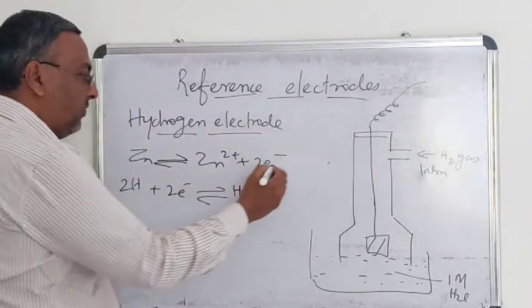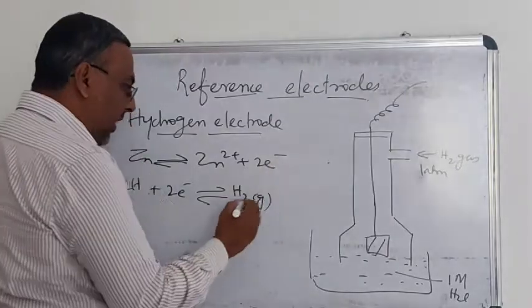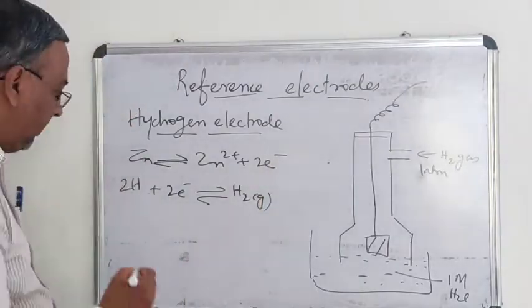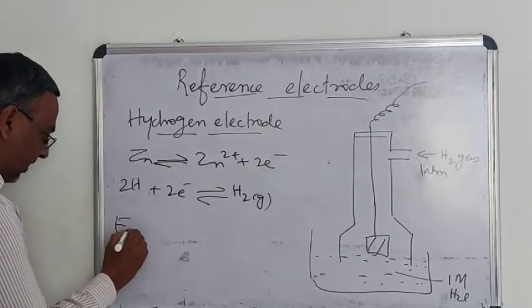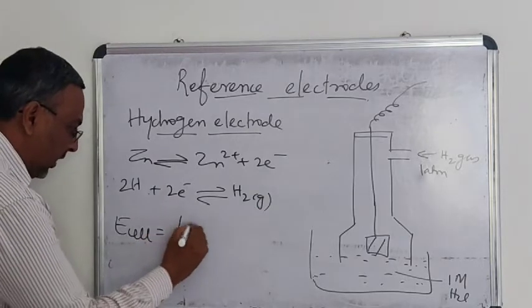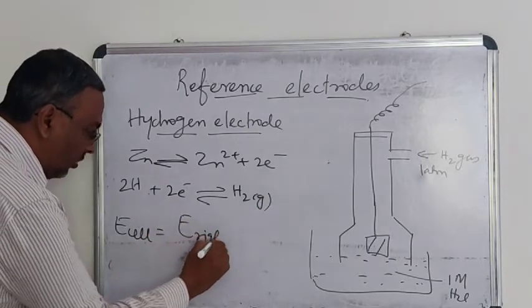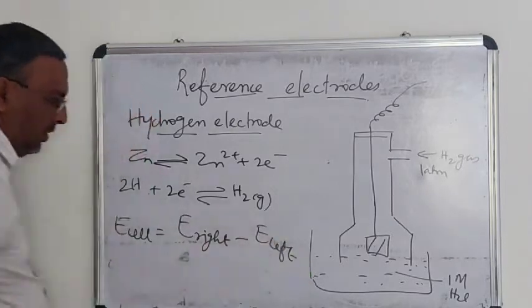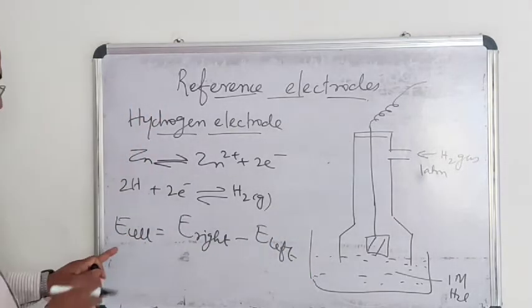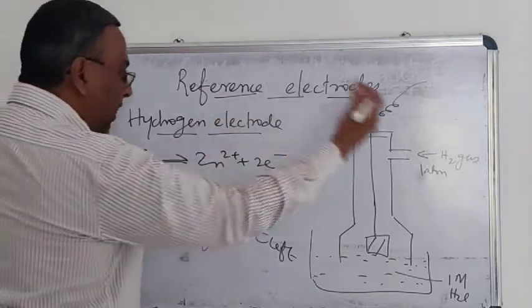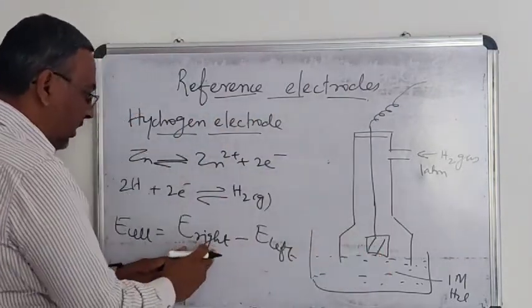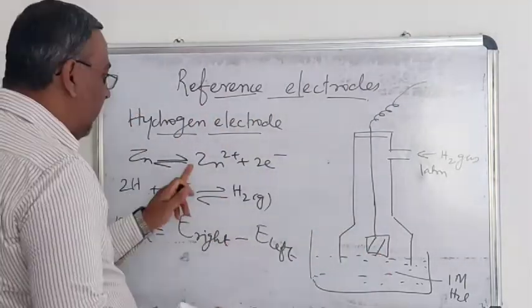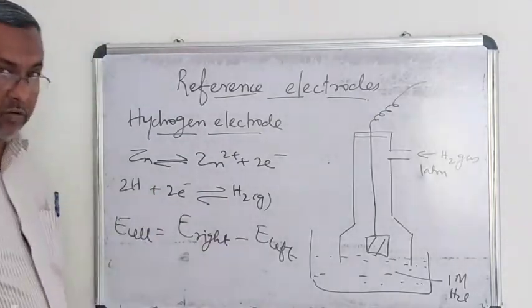From the EMF of the cell, what is the EMF of the cell? EMF of the cell will be equal to EMF of the right hand electrode minus EMF of the left hand electrode. So, if you know the EMF of the cell and the EMF of the right hand electrode, we can easily find out the EMF of the left hand electrode, that is the zinc electrode.